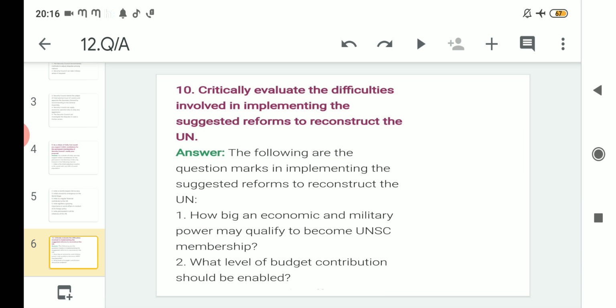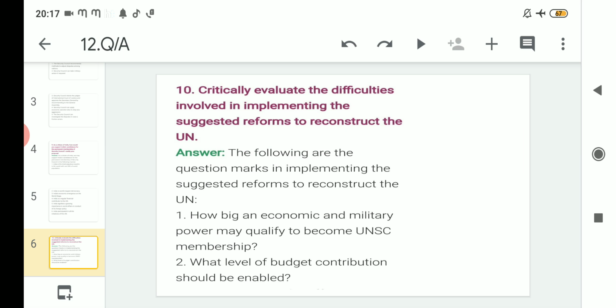After that, critically evaluate the difficulties involved in implementing the suggested reforms to construct the UN. That means reforms were suggested, but many question marks were there. So what are these question marks? We need to know. Rules and regulations are there in the paper, according to which reforms are suggested from member countries, but did it really work when it came to practice?